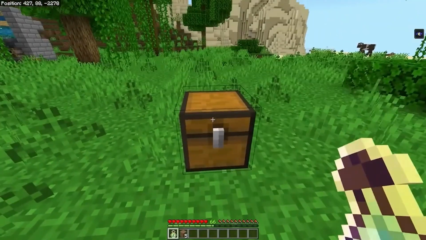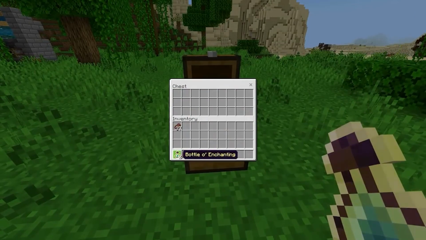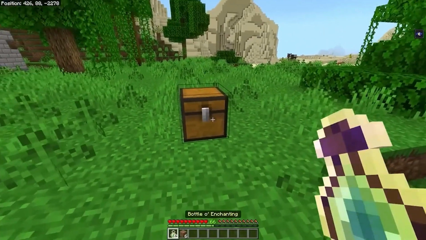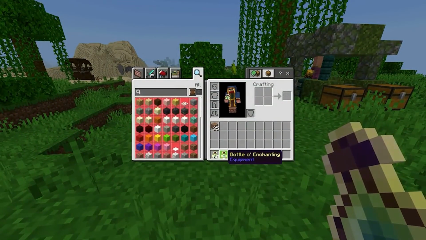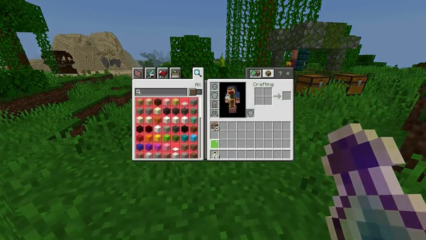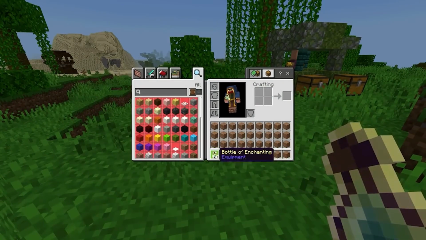Now, re-enter your world, check your inventory, and the chest. You will see the XP bottle is in both places, which means you have duplicated it. Now once you have 64 XP bottles, you can speed up the process dramatically. All you have to do is drop a single XP bottle on the ground, while filling every slot